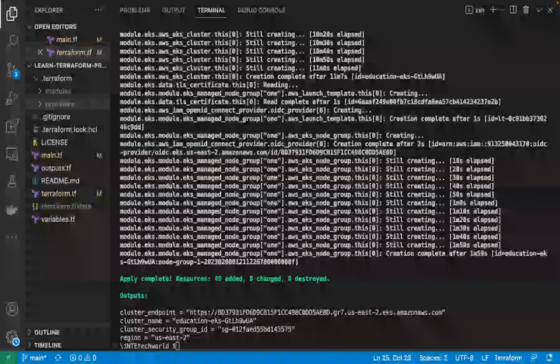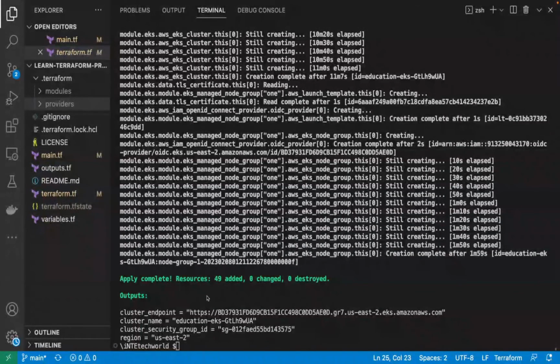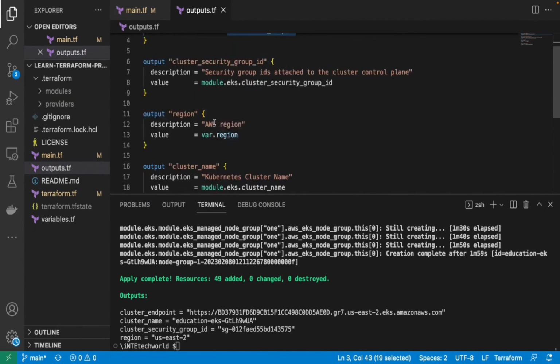Terraform apply just got completed. It took almost 10 minutes. You can see in the output: apply complete, 49 resources added, 0 changed, 0 destroyed. We also see the output variables: the cluster endpoint, cluster name, cluster security group, and region, which are coming from the output file, since we mentioned these are the values we want to see in the output. So once that is done, all the resources are completed.